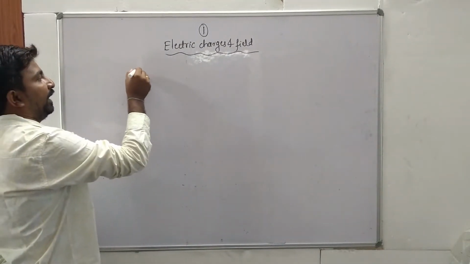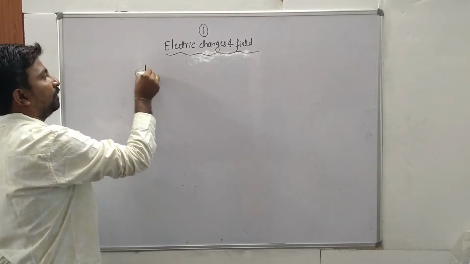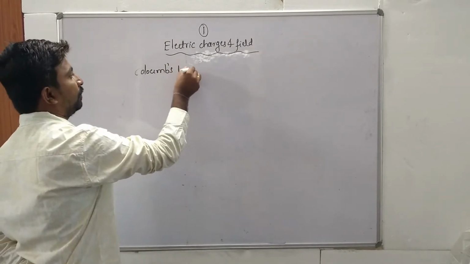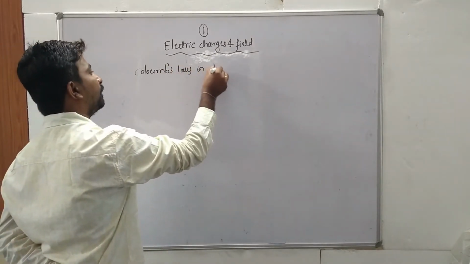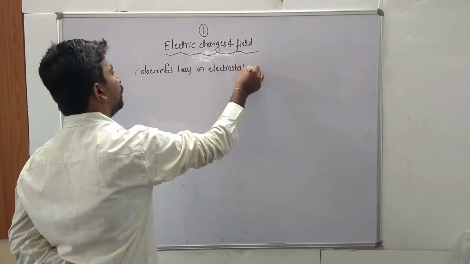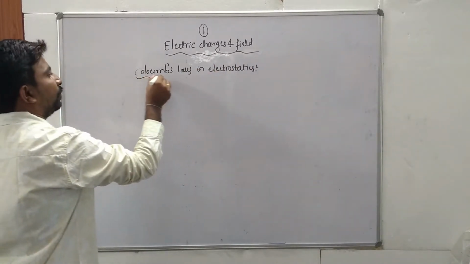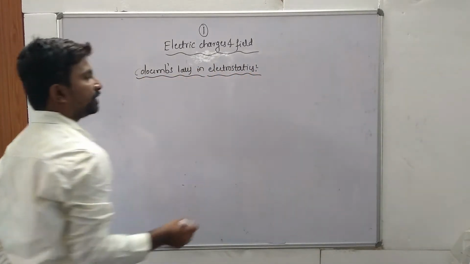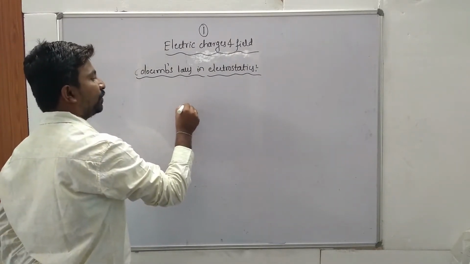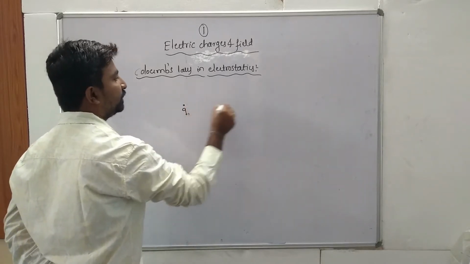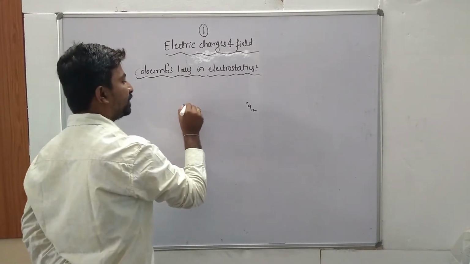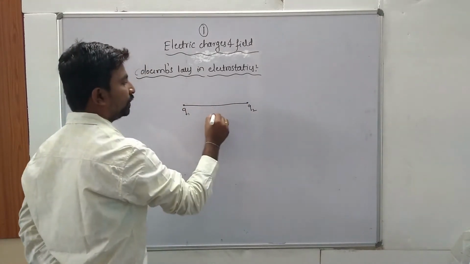Right, next very important concept is Coulomb's law in electrostatics. So very important, Coulomb's law in electrostatics. So let there be two point charges. So this is the Q1 charge and this is Q2 charge. Let two point charges Q1 and Q2.